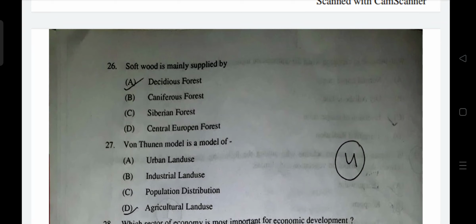Why not C and D? Because Siberian forest and Central European forest, I agree that they are coniferous forests, but you cannot just say only Siberia has softwood because softwood is found in large quantity in North America too. The lumber industry of Canada and USA is widespread. So you cannot say it's only Siberia or Central Europe. So the answer would be B, coniferous forest.